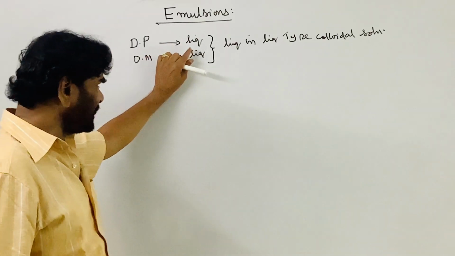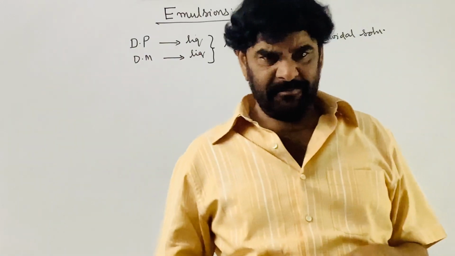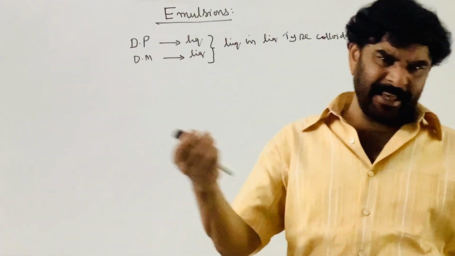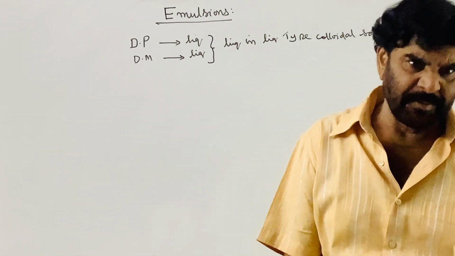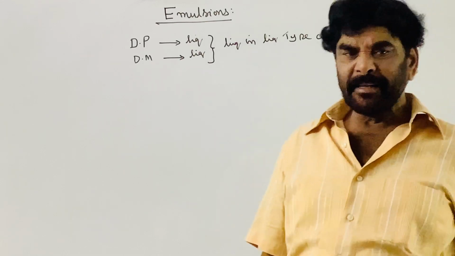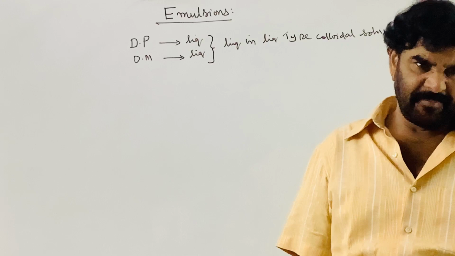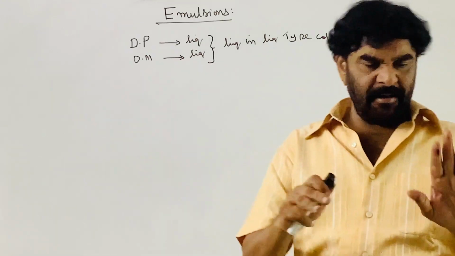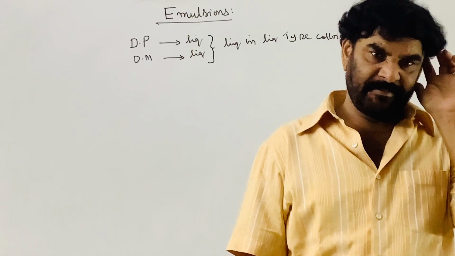See, in the emulsion, we are taking two liquids. You can take any two liquids. The basic requirement is that they should not be miscible. But in most cases, water is one of the liquids, and the other may be an organic or inorganic liquid.